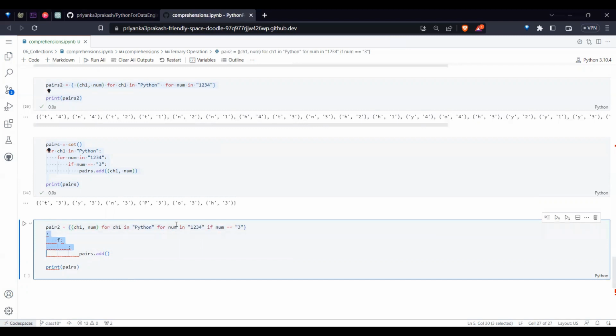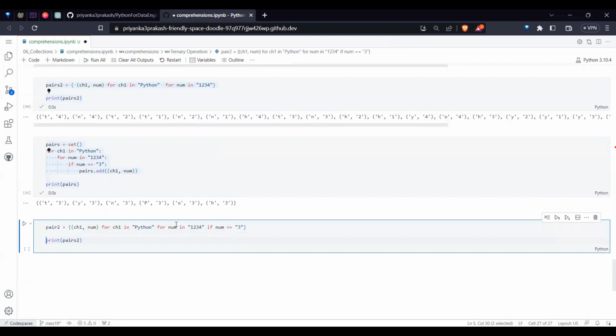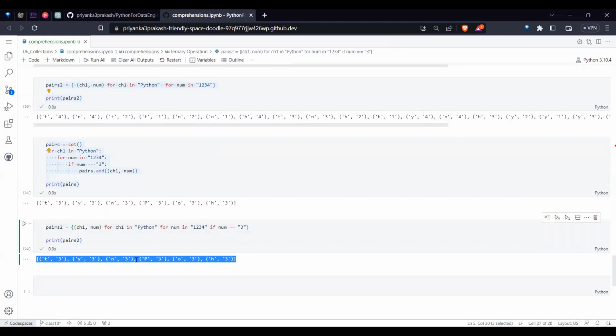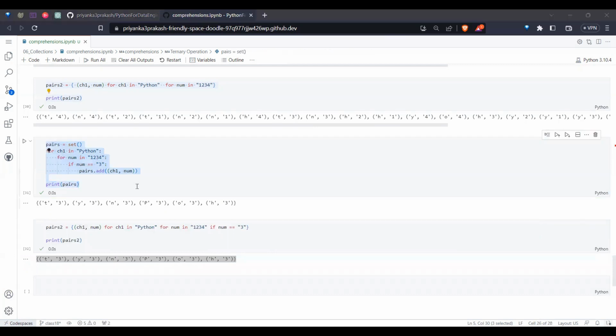So if you take the things overall, pairs2, you see now, the same logic you implemented. So this is what we need to understand about how these conditions work, how we need to add the values and others. Hope it's fine. So with this, we understood the comprehensions.